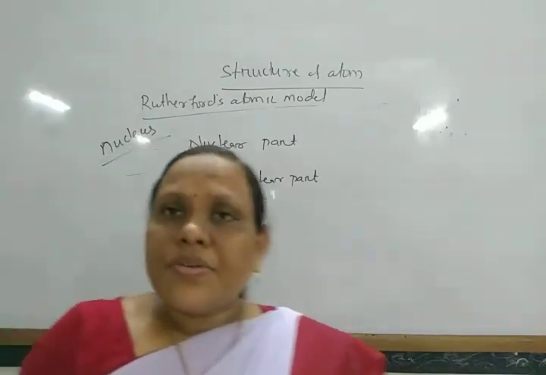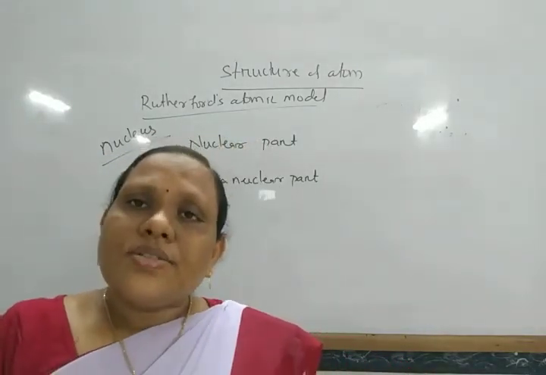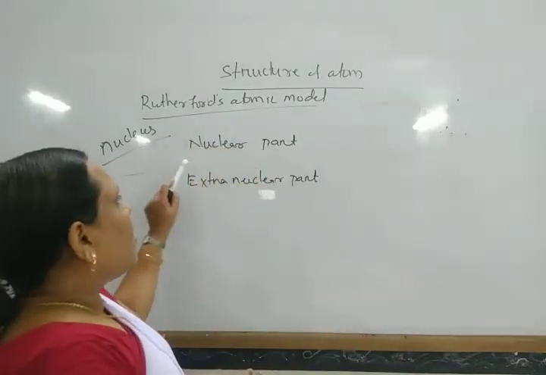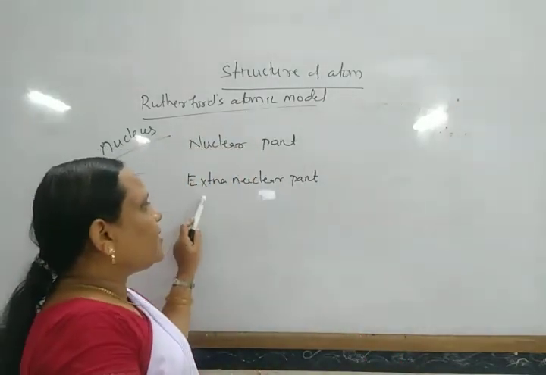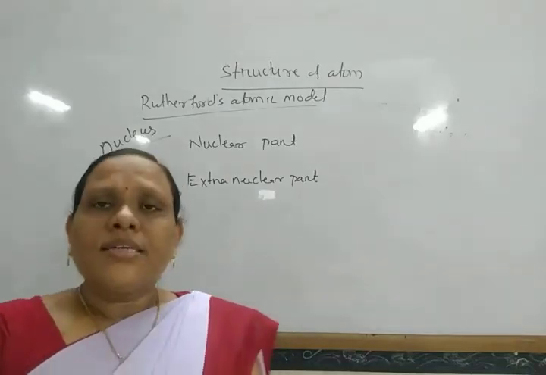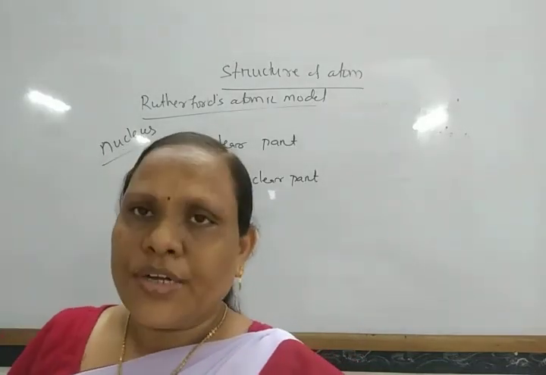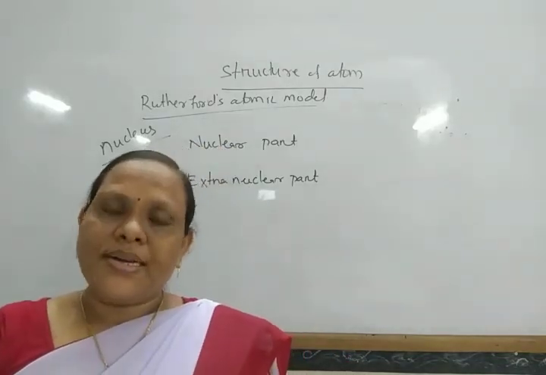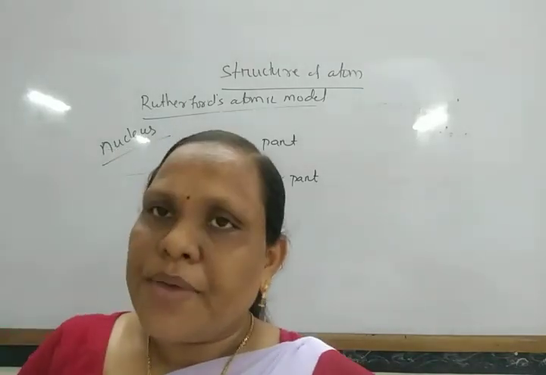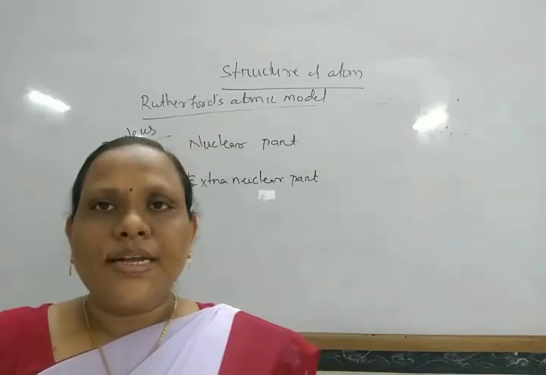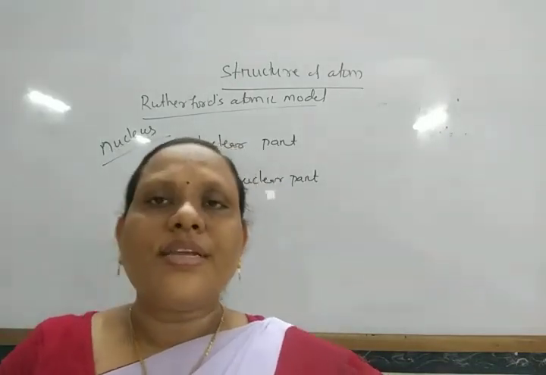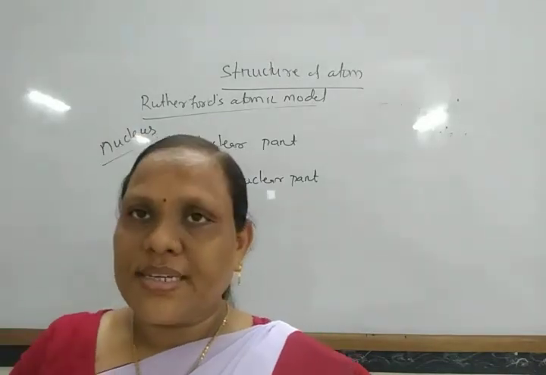He concluded that an atom consists of two parts, the nuclear part and the extranuclear part. The total mass of an atom is in the nuclear part, and in the extranuclear part the electrons are present.